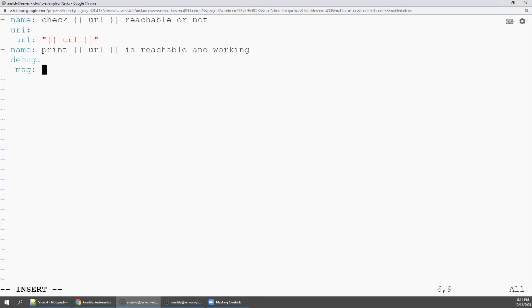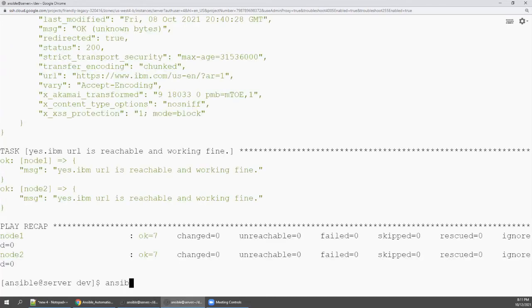If there is no error, then go for message, say URL is reachable from, and you can mention node 1 and node 2, where you will get the name with ansible node 1 -m setup.